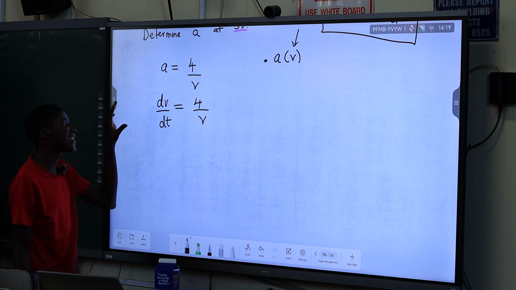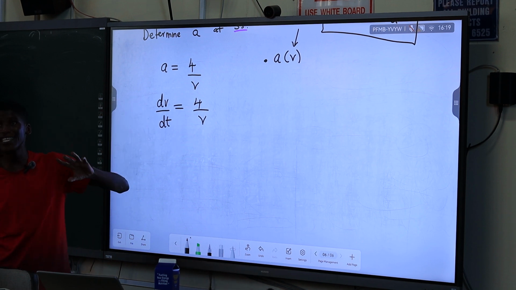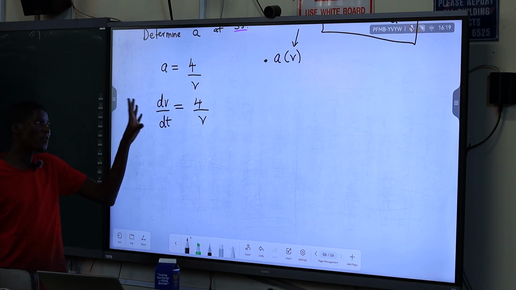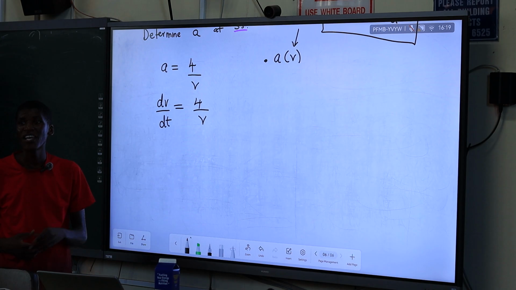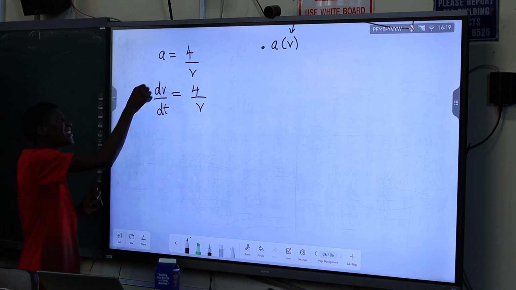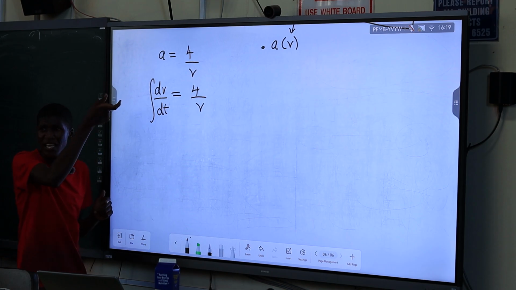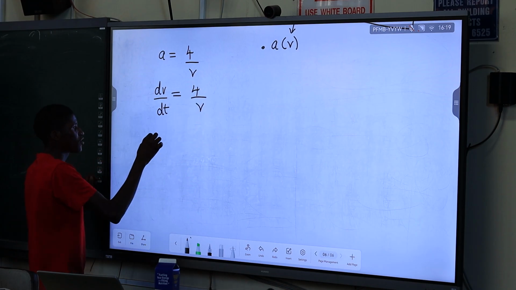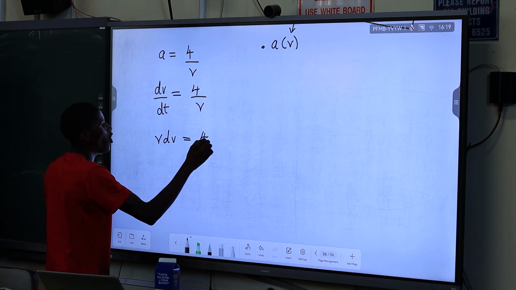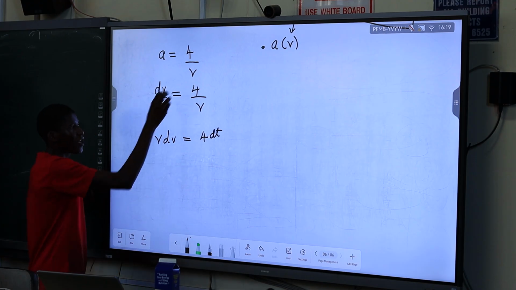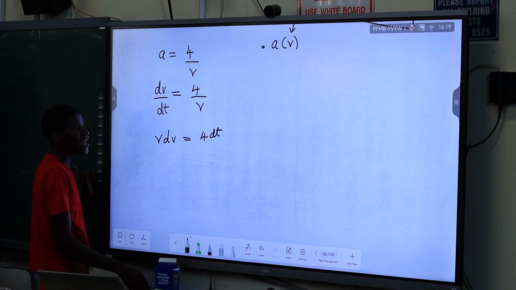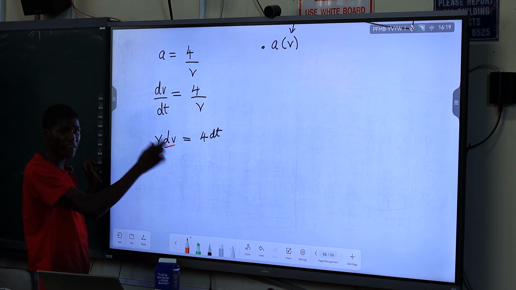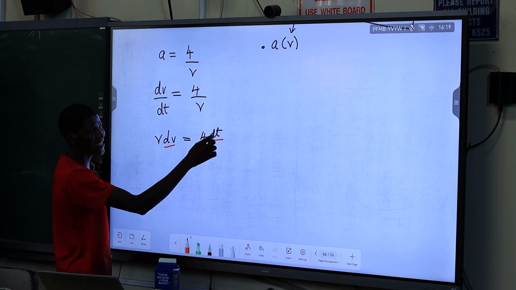Alright. So we solve for the velocity at the time 3 seconds. How can we solve for velocity? Cross multiply. We cannot just integrate to find our v from dv, because we need our differentials to be separated. So this is v dv equals 4 dt. Cross multiply. On one side you've got dv, that's the change in velocity. On the other side you've got dt, that's the change in what?